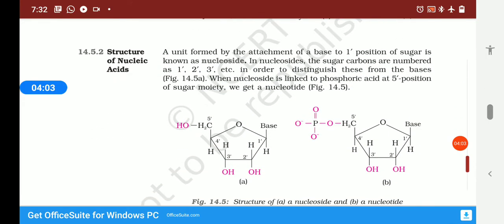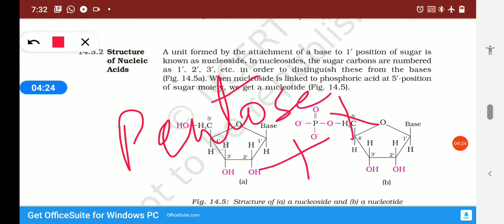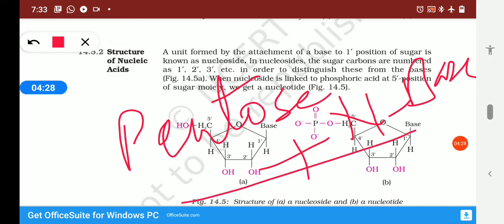Now, structure of nucleic acids. A unit formed by the attachment of a base to one position of sugar is known as a nucleoside. The combination of pentose sugar and nitrogenous base is called a nucleoside.